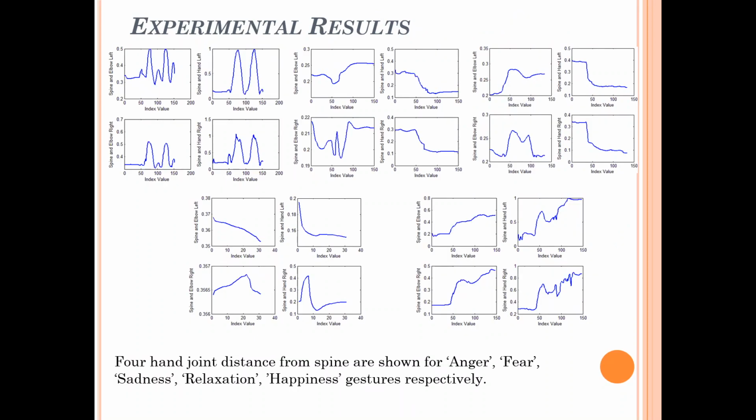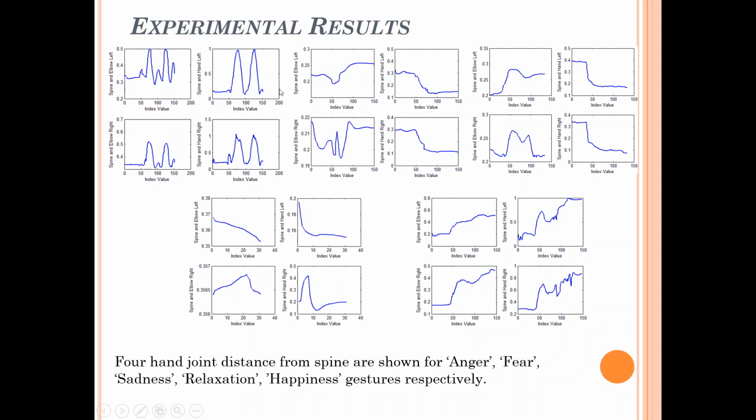Now some experimental results are shown based on the features of the spine: the distance between spine and left elbow, spine and right elbow, spine and head, and spine and left hand.